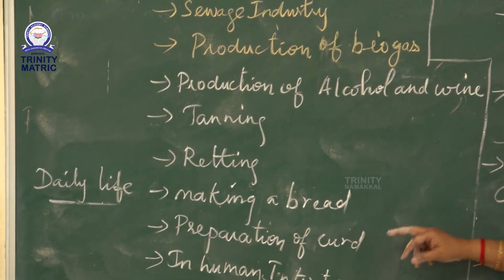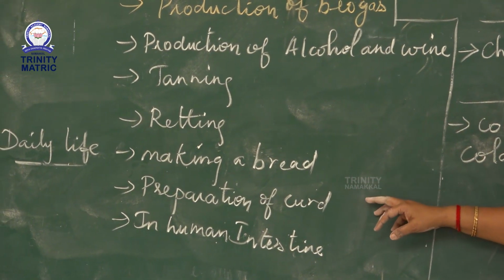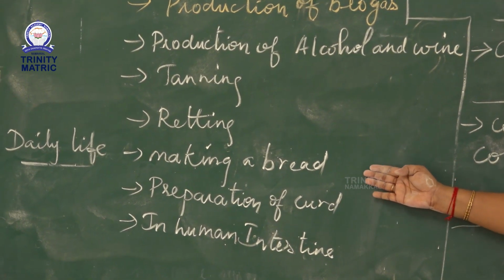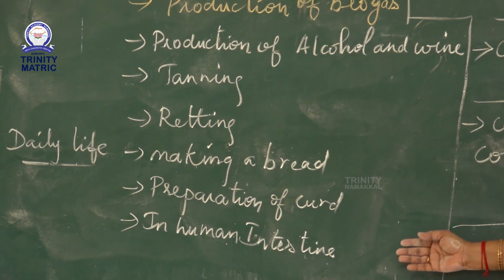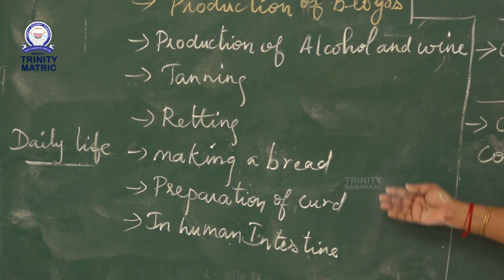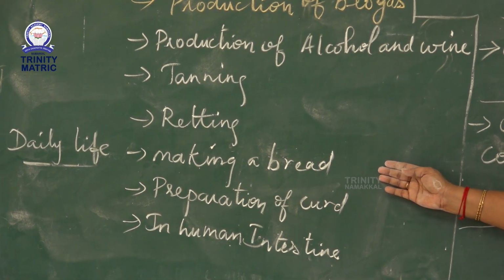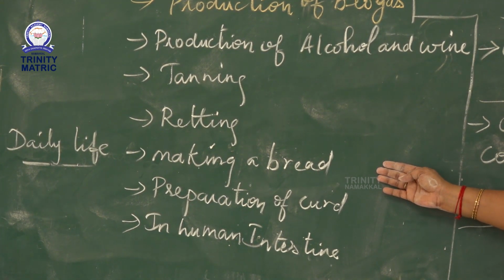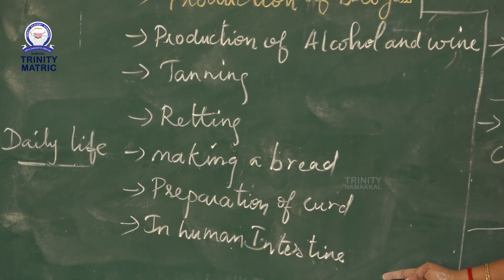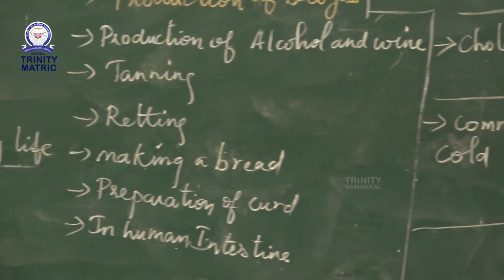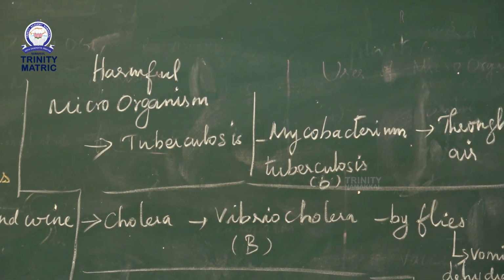In daily life, microorganisms are used in making bread, in the preparation of curd, and in the human intestine. The next topic is harmful microorganisms.